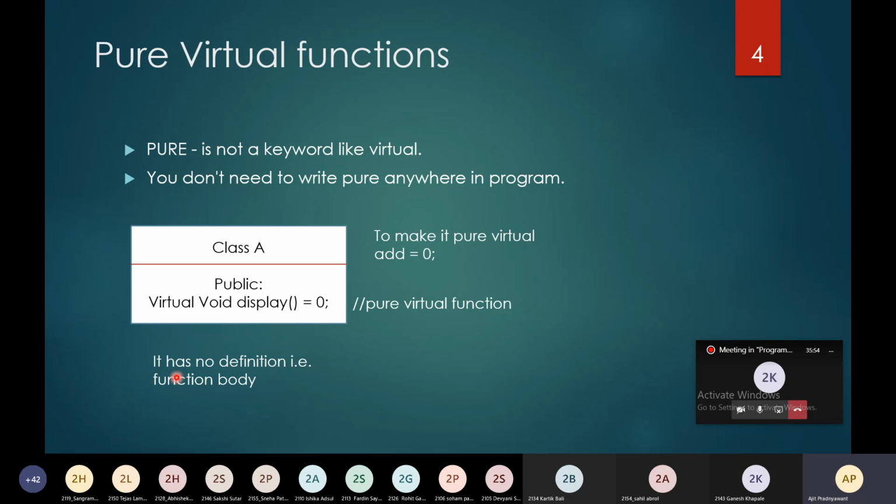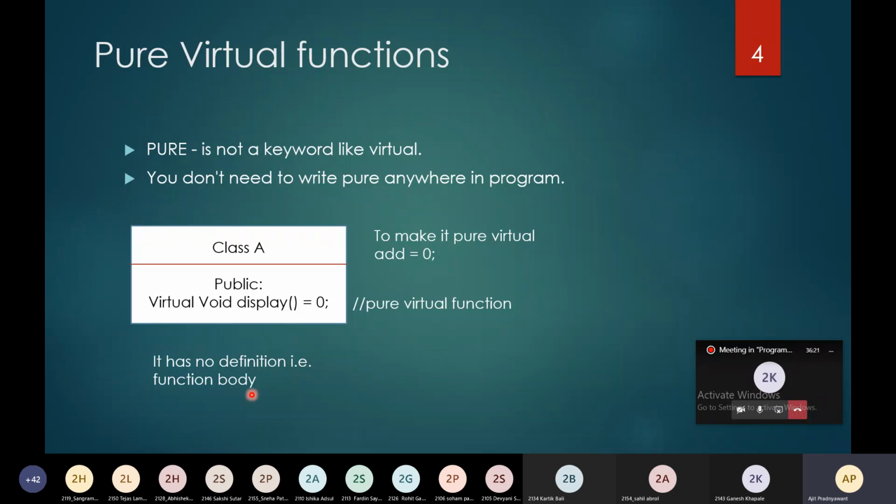Keep in mind, it has no definition, that is, no function body. The semicolon indicates the end of the statement; you mention display equal to 0 and that is the end of the function. You have not written any body of the function.